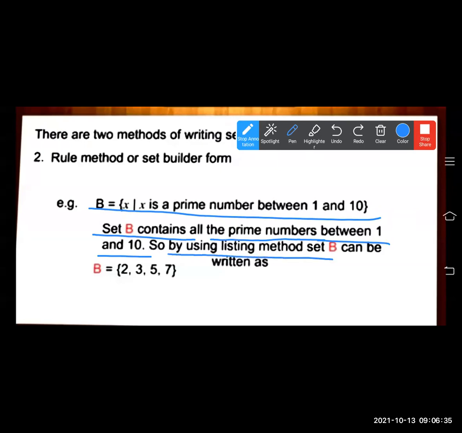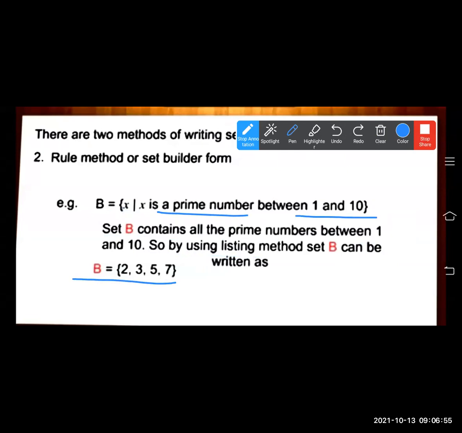So by using the listing method, set B can be written as B is equal to, how will you find prime numbers between 1 and 10? You have to list them out and write using the listing method, also known as the roster method.